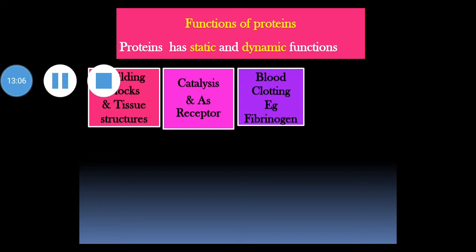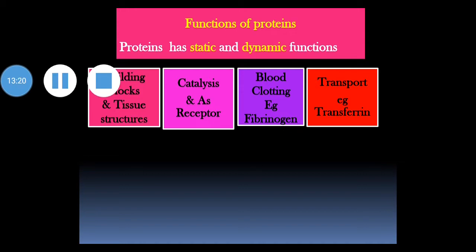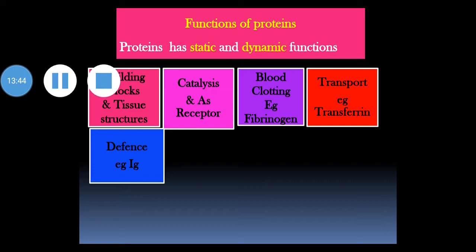Next is blood clotting. Blood clotting factors like fibrinogen are proteins, and therefore blood clotting is one of the functions of protein. Next is transport. Some proteins are responsible for transport of certain substances, like transferrin, which is responsible for transport of iron, and hemoglobin, which carries oxygen. Next is defense.